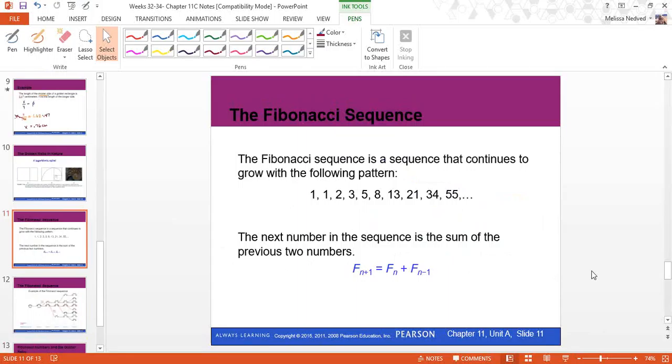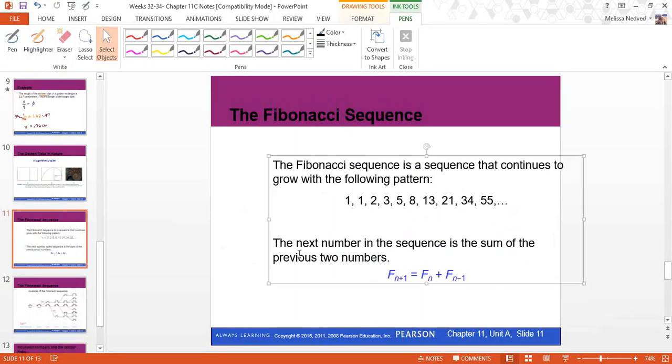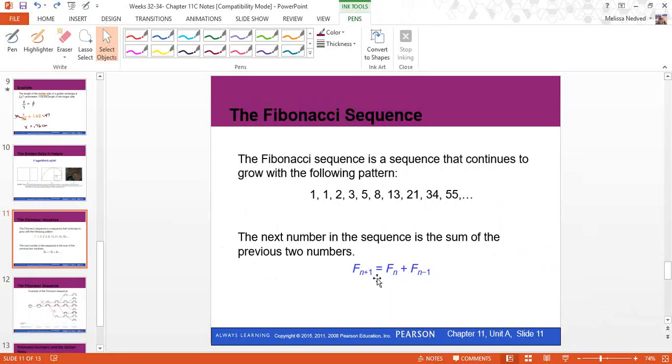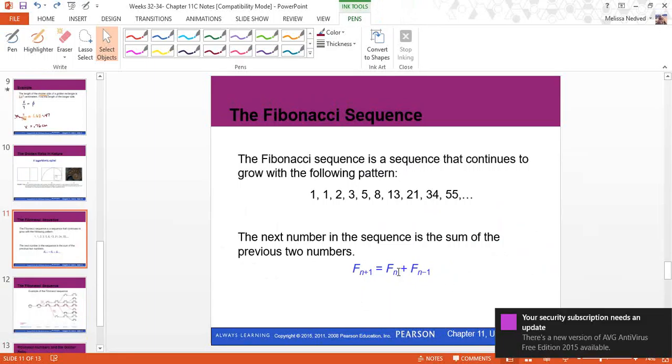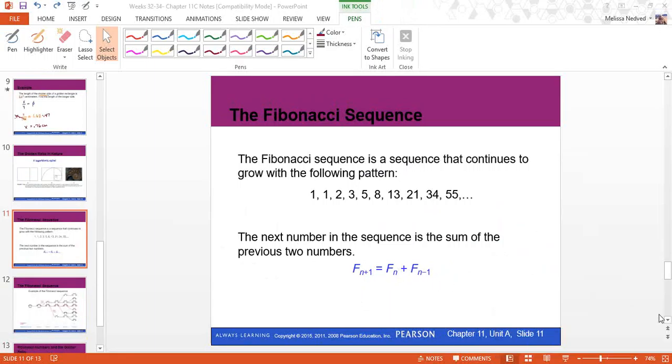The Fibonacci sequence is a sequence that continues to grow with the following pattern: 1, 1, 2, 3, 5, 8, 13, 21, and so on. That pattern is formed by taking the previous two terms and adding them together to get the next term. So 1 plus 1 gives us 2, 1 plus 2 gives us 3, 2 plus 3 gives us 5, 3 plus 5 gives us 8, and so on. This is what we call a recursive formula: the next term is defined by the previous term added to the term before that.